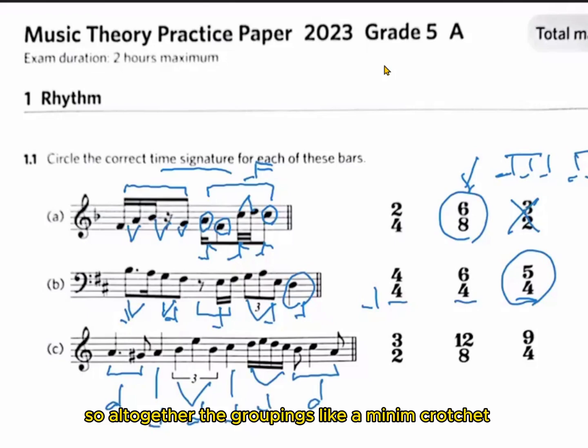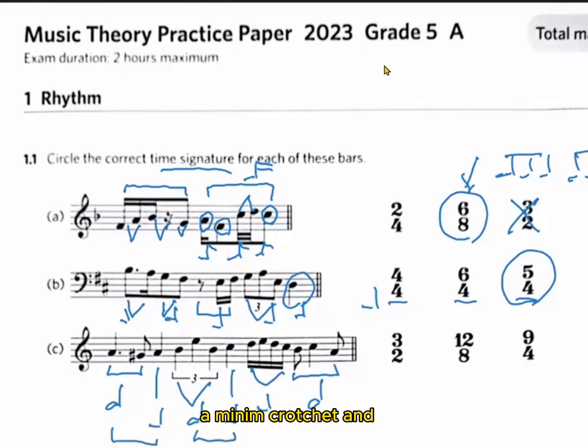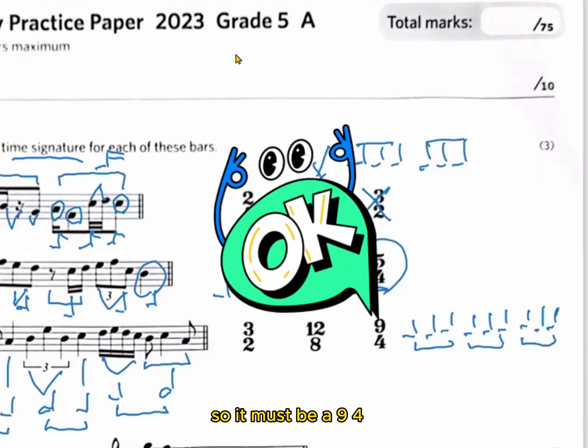So altogether, the groupings are like a minim, crotchet, and crotchet, minim, it's the same. So it looks like 9 crotchets in a bar, which is 3 in a group. So it must be a 9-4.